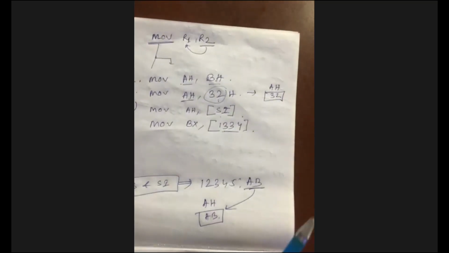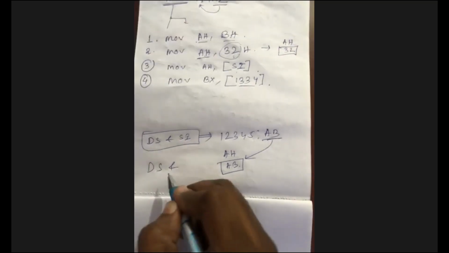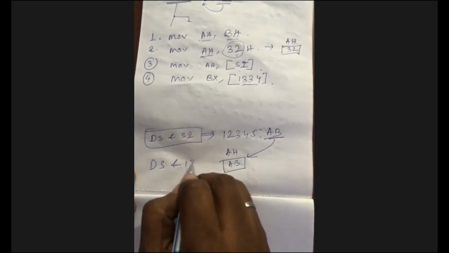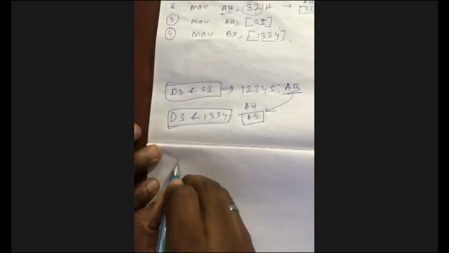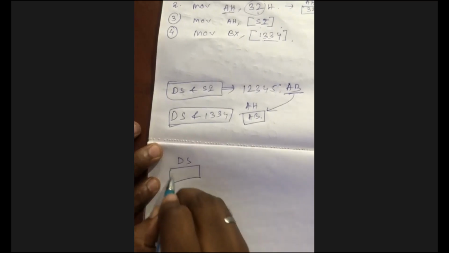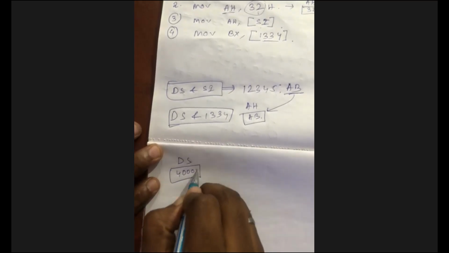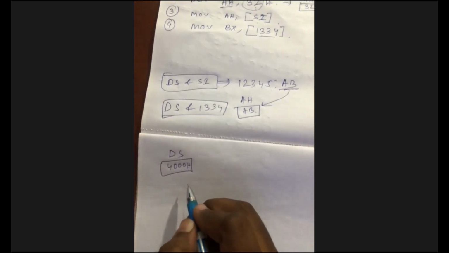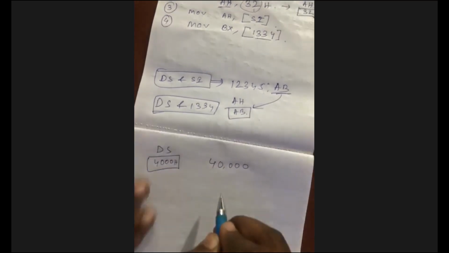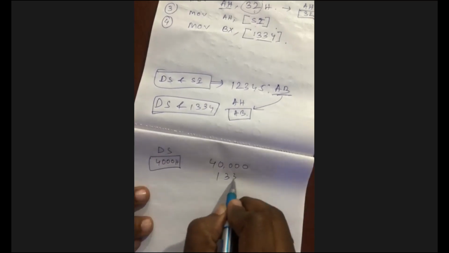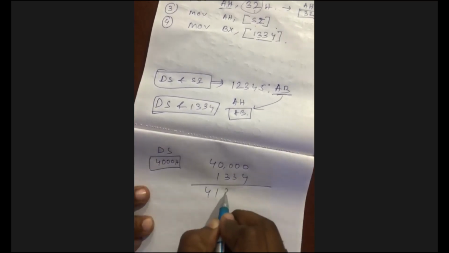So basically, next again, DS and the offset 1334. Say the value of DS is 4000H. What will happen? 4000 into 10H means 40000, plus the offset 1334, gives 41334.